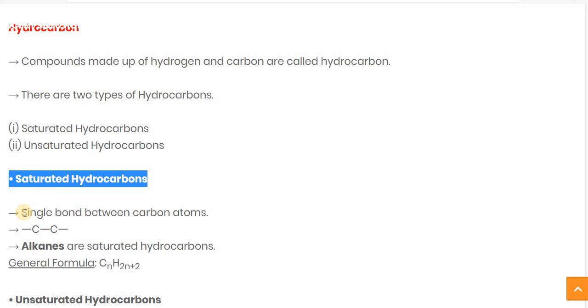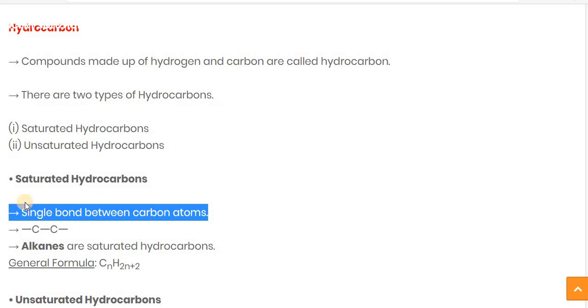Then we consider it a saturated hydrocarbon. Here you can see C bond C, again the bond, but it is a single bond. So it is known as a saturated hydrocarbon. It is known as alkanes. Here you must note down the spelling: alkane, spelled A-N-E-S, alkanes.